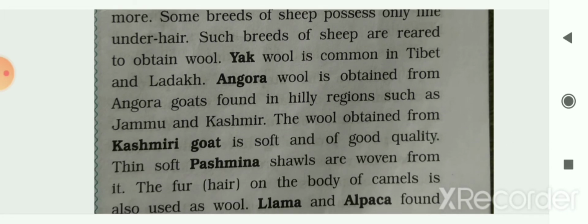Yak wool is common in Tibet and Ladakh. Angora wool is obtained from Angora goats, which are found in the hilly regions such as Jammu and Kashmir. The wool obtained from the Kashmiri goat is soft and of good quality. The thin, soft pashmina shawls are woven from this kind of wool.